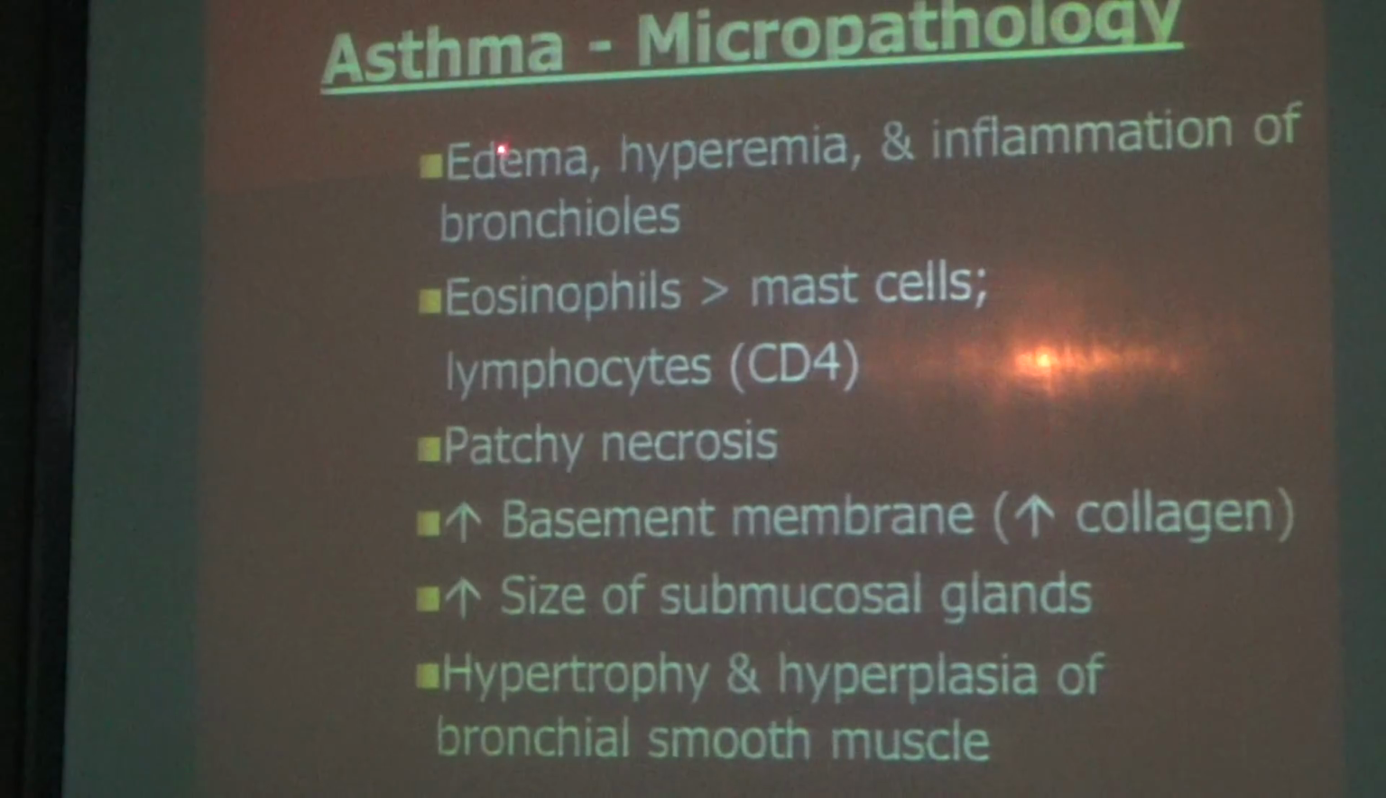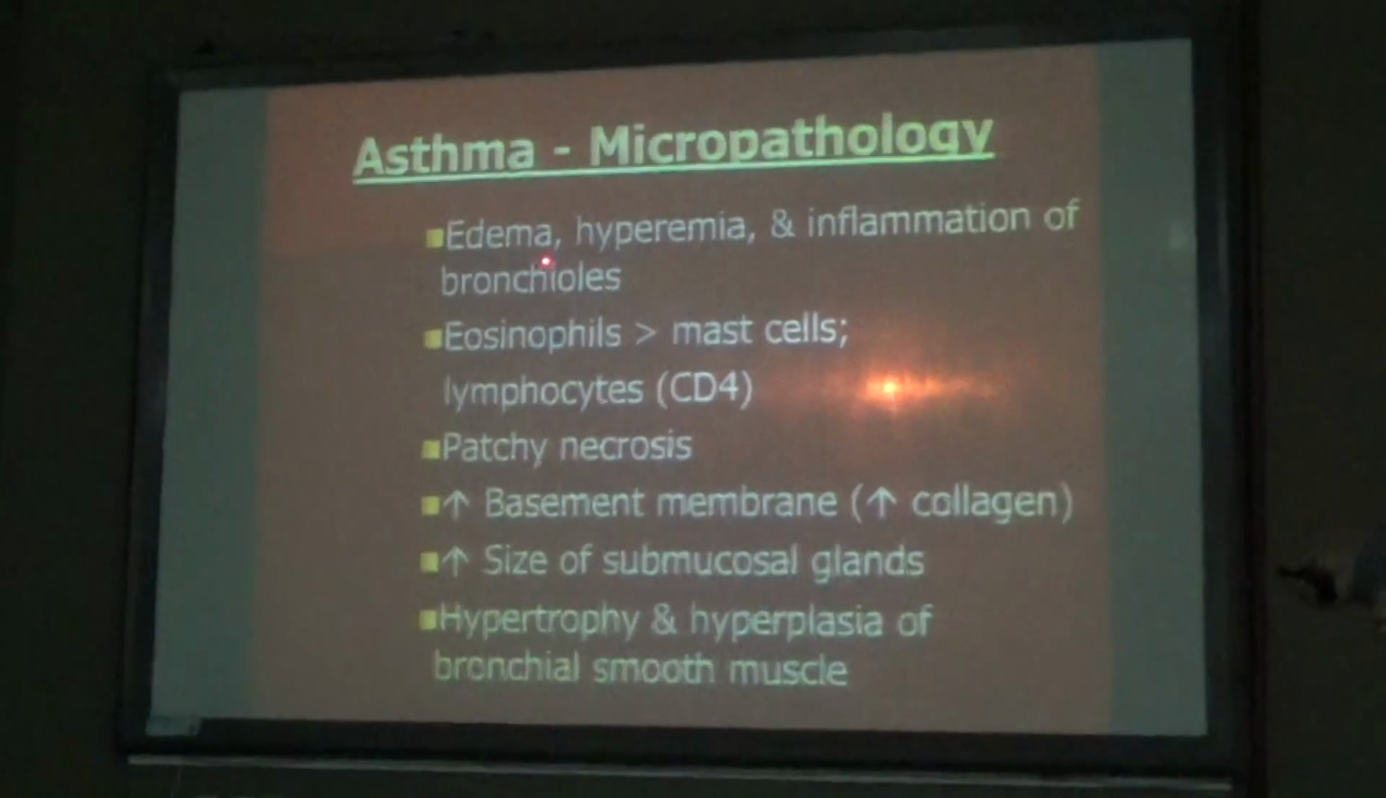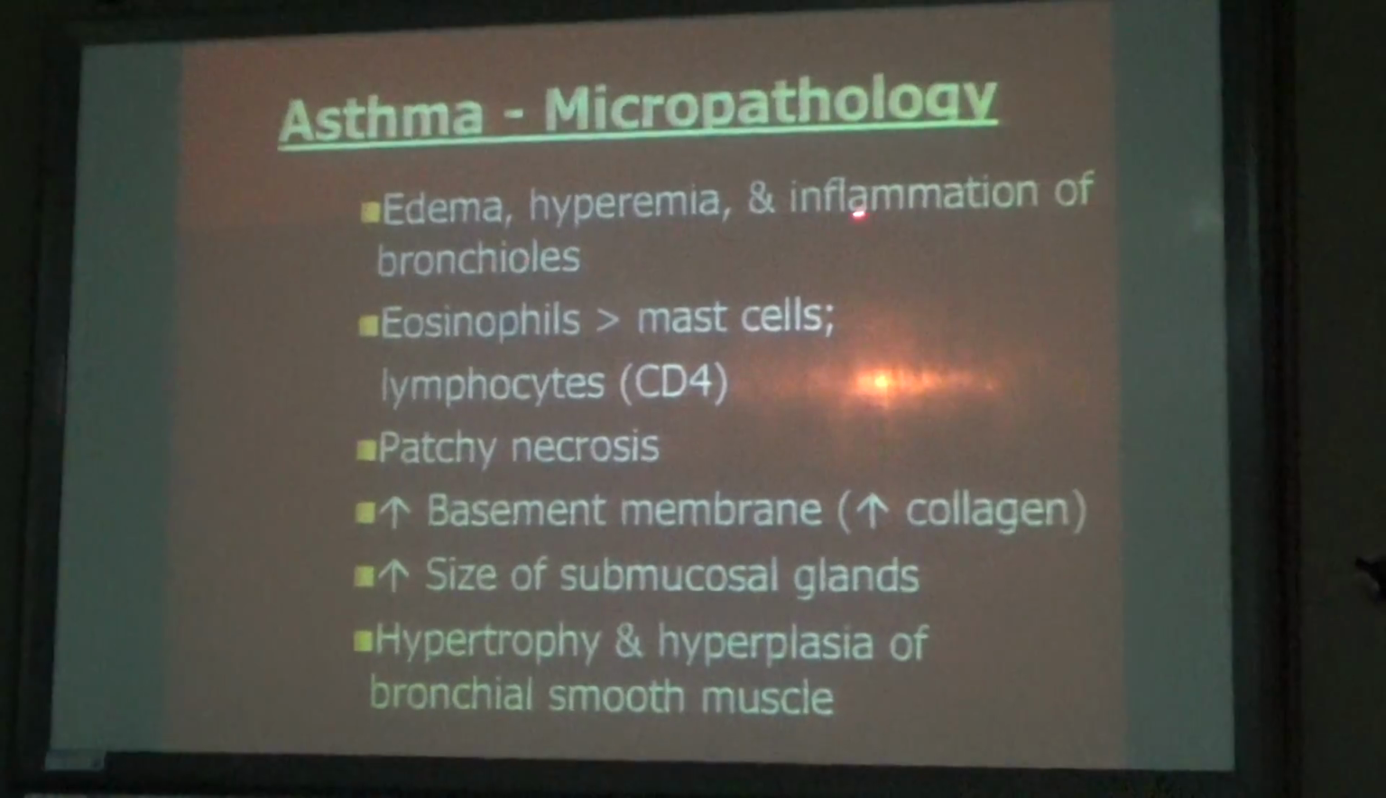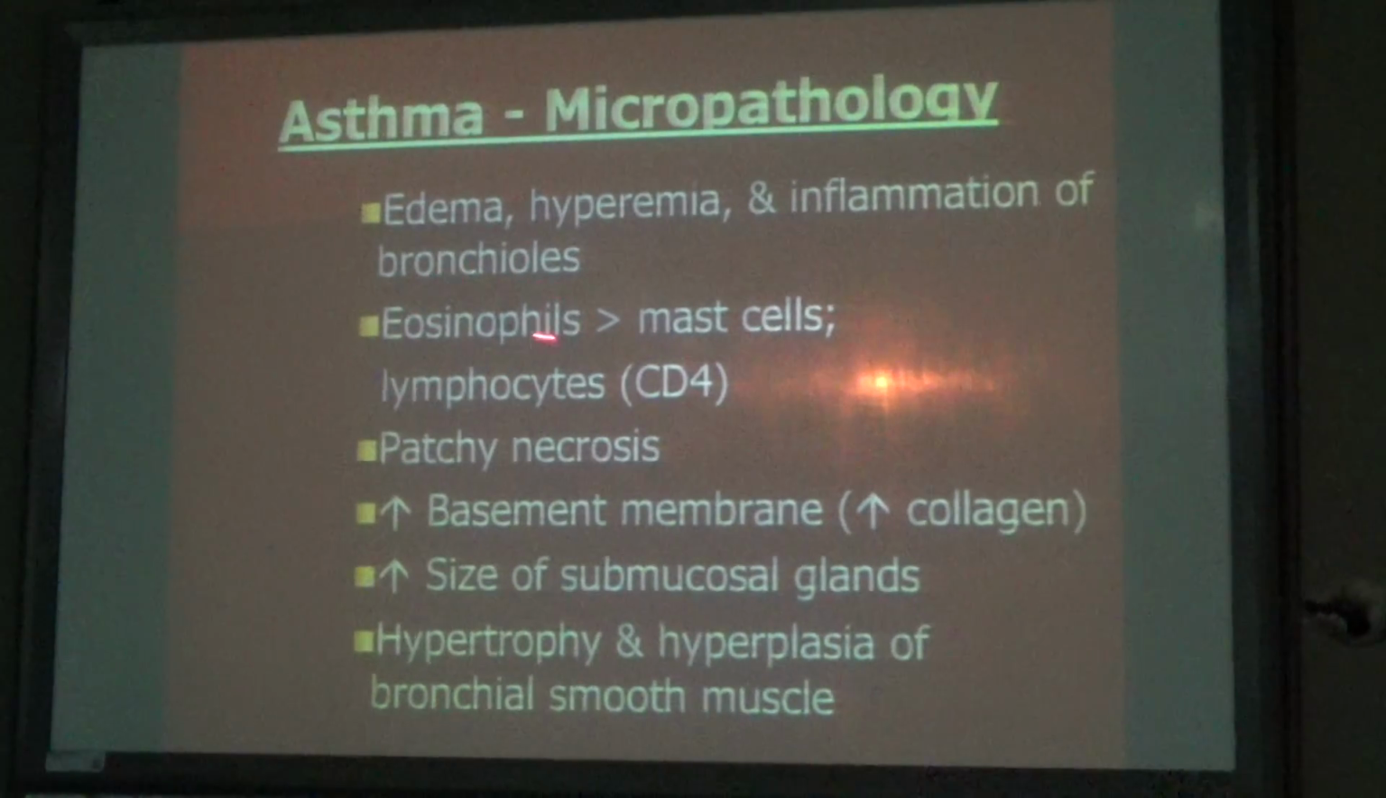This is the lung, and this is how it presents in bronchial asthma: hyperinflated, with mucus. You can see the bronchi and bronchioles. In bronchial asthma the lumen will be constricted, the wall will be thickened. Microscopic pathology shows edema, hyperemia, and inflammation of the bronchioles. Eosinophils will be increased. You will see patchy necrosis and an increased basement membrane. There will be increased size of submucosal glands, and hypertrophy and hyperplasia of bronchial smooth muscle. This is the microscopy.